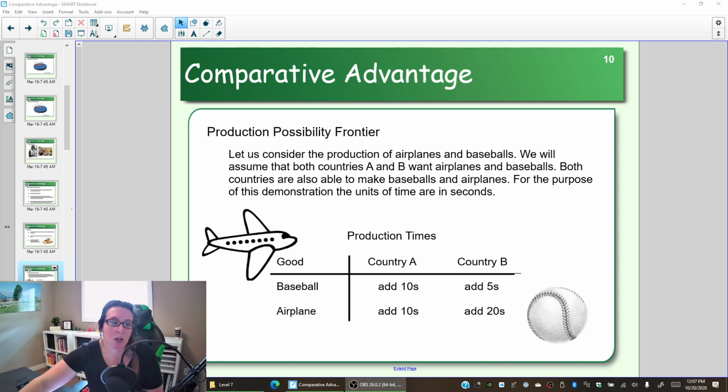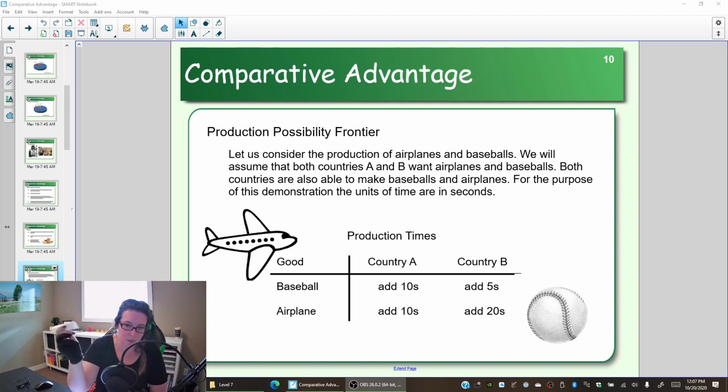Now, we're also going to look at the production of airplanes, and here we're making paper airplanes. So if you're country A, you're going to make a paper airplane, a very simple kind of fold here. I know you can probably make much more complicated and fancy airplanes, but here we have just a very basic, simple airplane.